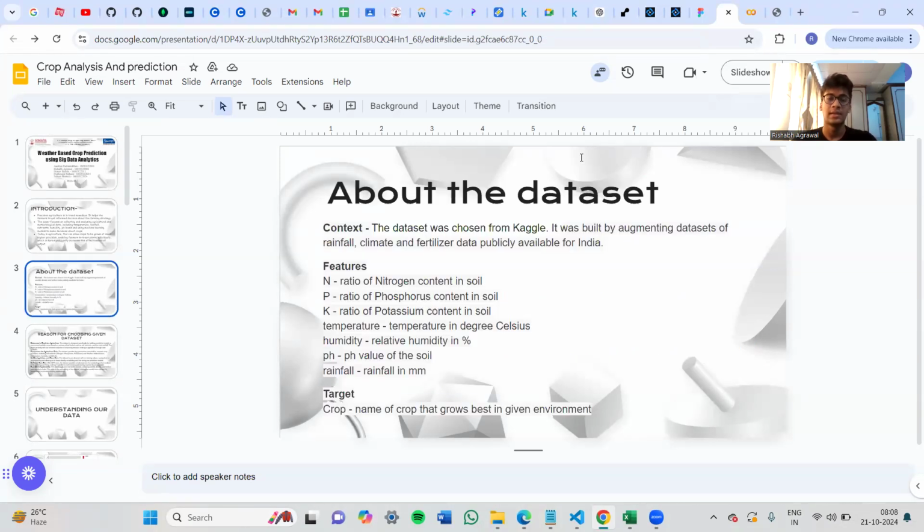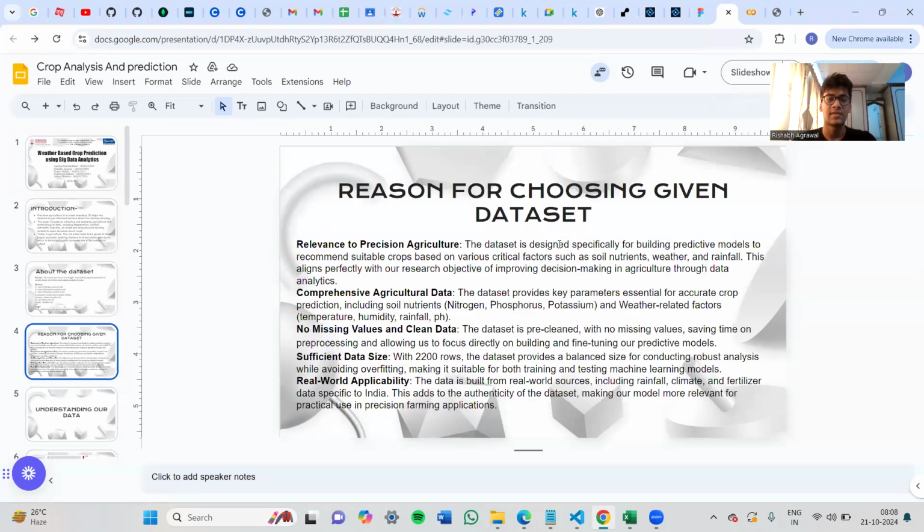About our data set. The dataset that I chose was from Kaggle. It has 2,200 rows of data, and it was built by augmenting datasets of rainfall, climate, and nutrients data that was publicly available. There are seven features: nitrogen, potassium, and phosphorus, temperature, humidity, pH, and rainfall. And the target is the crop, which is the name of the crop that will grow the best in the given environment. Reason for choosing this data set was that it was relevant to precision agriculture.